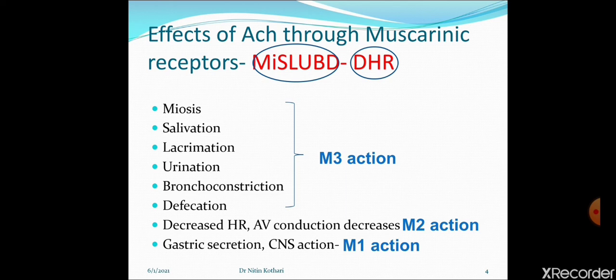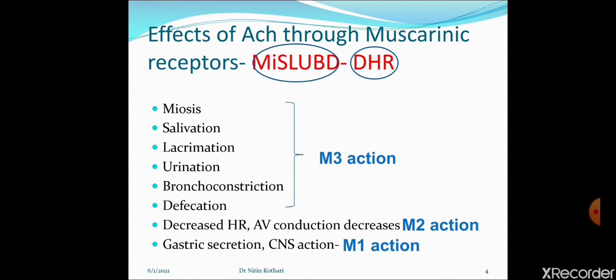Muscarinic drug will cause decreased heart rate. Bradycardia will be produced because of the muscarinic drug. But the anti-muscarinic drug, that is atropine, will cause tachycardia, increased heart rate. Muscarinic drug causes AV conduction delay. AV conduction is decreased, that is negative dromotropic effect. But atropine will cause fast AV conduction.